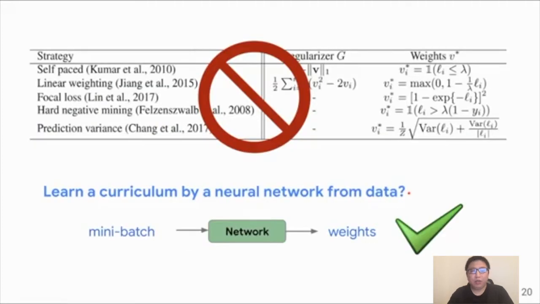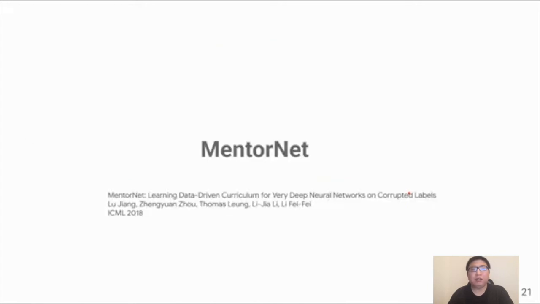So in this work, we are wondering, can we learn a curriculum by a neural network directly from the data, where the input of the neural network is a mini-batch, and the output of the network could be the weight for each example in the mini-batch? That brings us to our work called MentorNet.